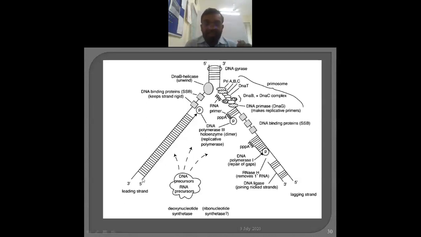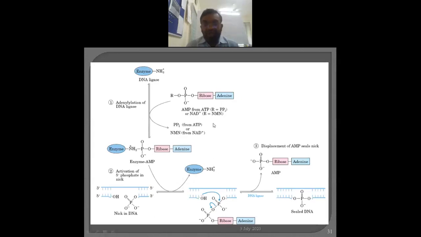Once that is synthesized, then 30 to 40 molecules of those bases are added, then a DNA polymerase comes. So this first problem is solved. Here the primer is synthesized, and as the free OH group is now available, the DNA polymerase comes. The first problem is solved, due to the primer. Now what about the second primer? It can go in this direction. The replication fork is going in this direction, and hence one DNA polymerase is going in this direction, and it is going in this direction. This never happens.